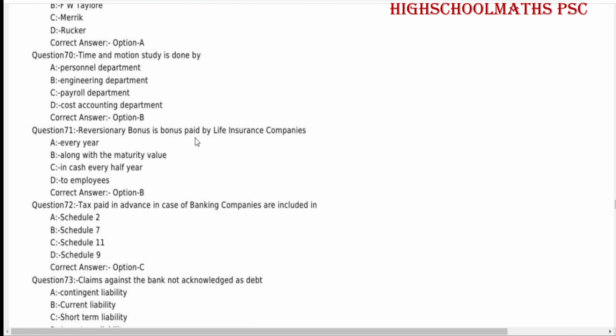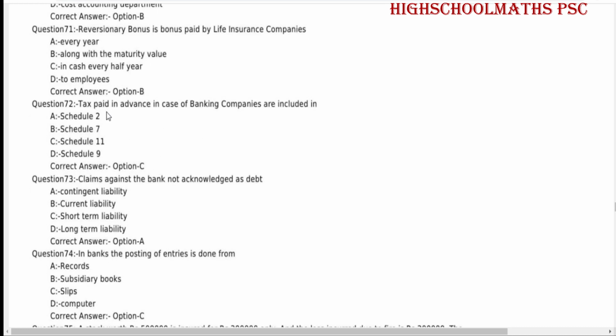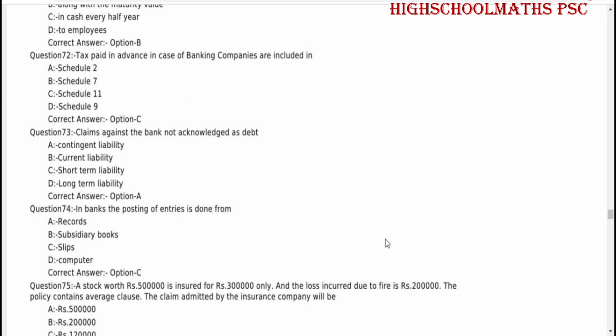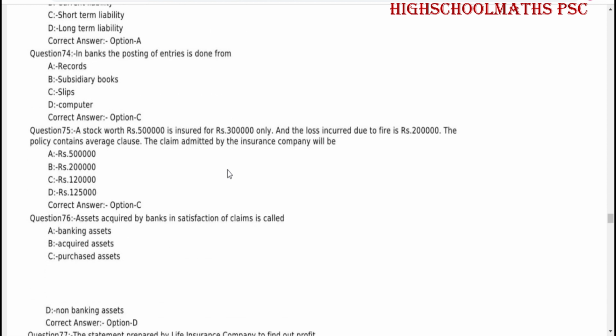Reversionary bonus is bonus paid by life insurance company along with the maturity value. Tax paid in advance in case of banking companies are included in Schedule 11. Claims against the bank not acknowledged as debt, contingent liability. In banks, the posting of entries is done from slips.